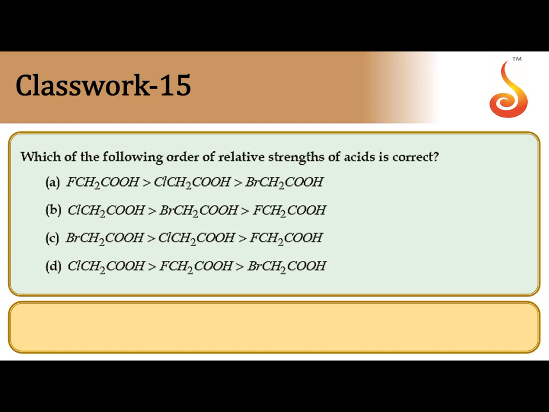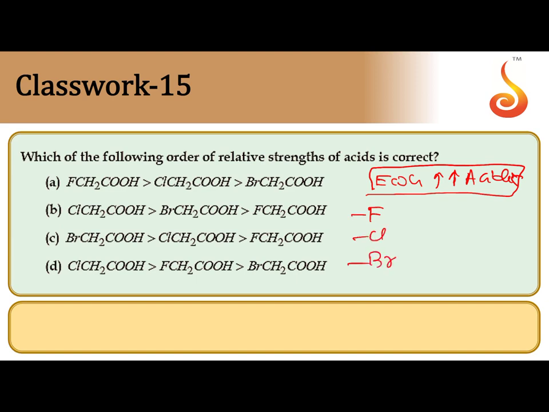Which of the following is the correct order of relative acidic strength? An electron withdrawing group increases acidic strength. Here fluorine, chlorine and bromine are all electron withdrawing groups by the minus I effect. The minus I effect depends on electronegativity, which is why fluorine is the strongest withdrawing group, next chlorine, next bromine. So in A, fluorine is the strongest withdrawing group, then chlorine, then bromine. As the minus I effect increases, acidic strength increases. That's why the correct answer is A.